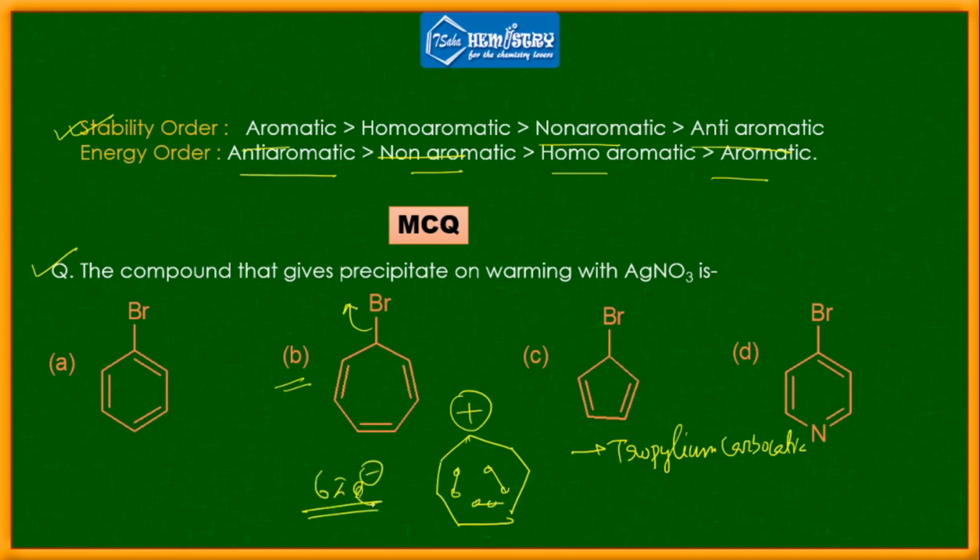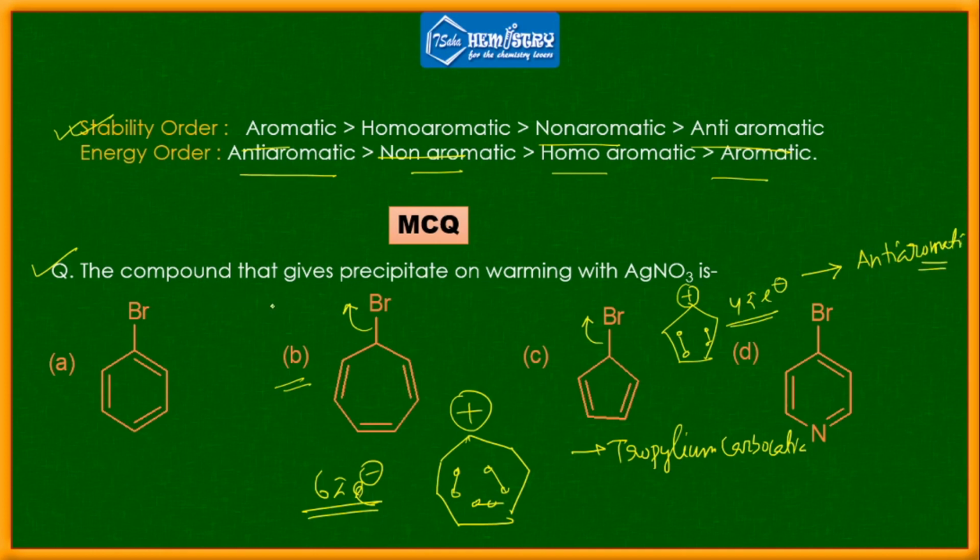Because of 6 pi electrons it follows Huckel's rule, so it is highly stable. But if you remove the bromine from the other molecule, you are generating a carbocation with 4 pi electrons. So 4 pi electrons means it is basically anti-aromatic, which is least stable.